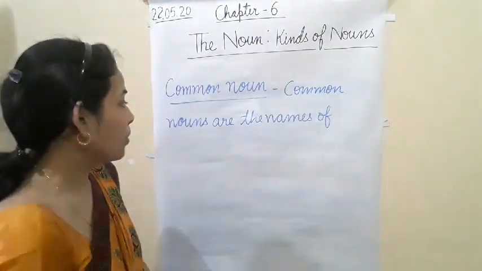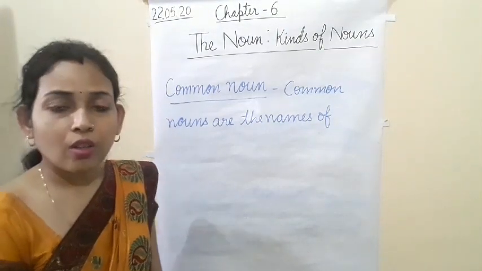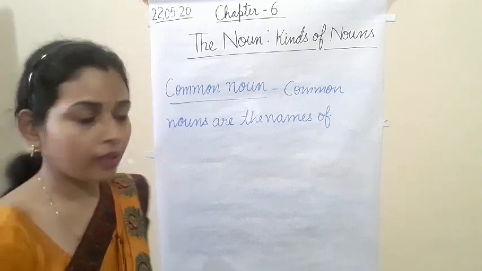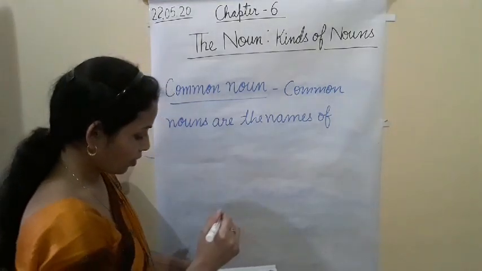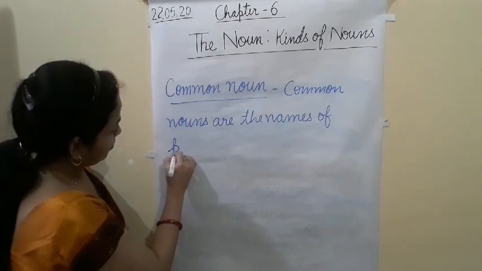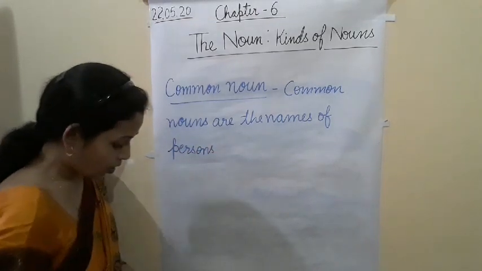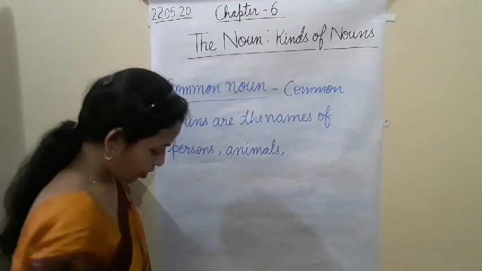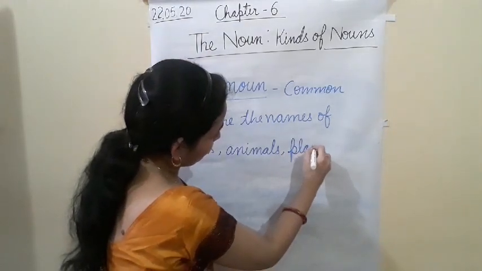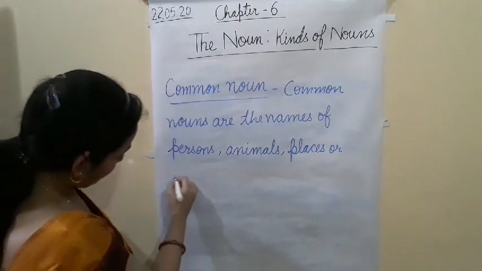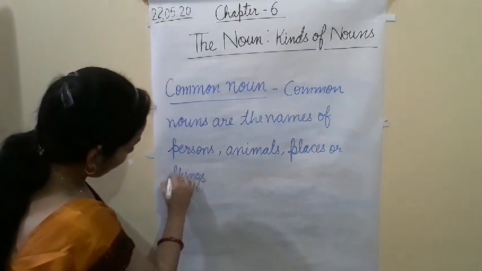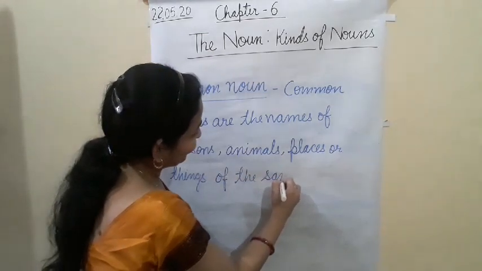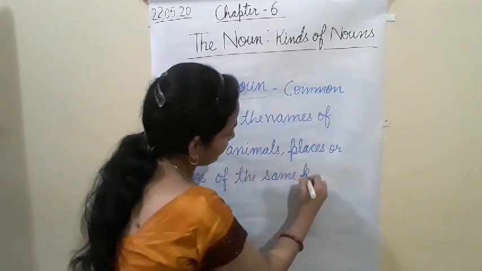Common nouns are the names of persons, places, animals or things of the same kind.